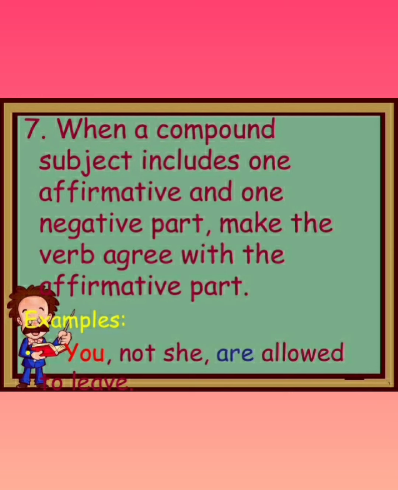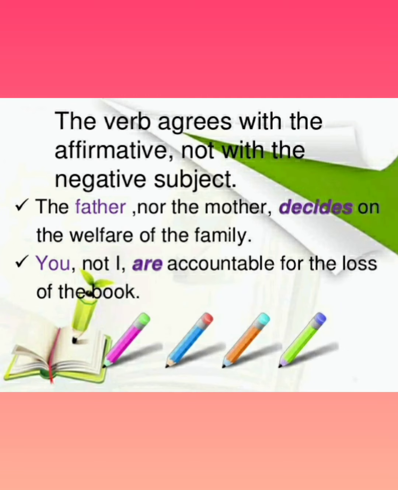You, not she, are allowed to leave. Here, you is the affirmative part because you are allowed to leave, but she isn't allowed to leave. That's why you are. The verb agrees with the affirmative, not with the negative subject.